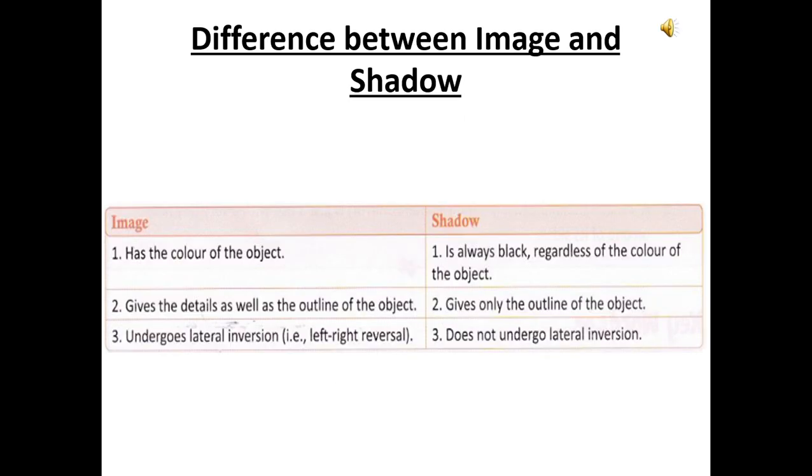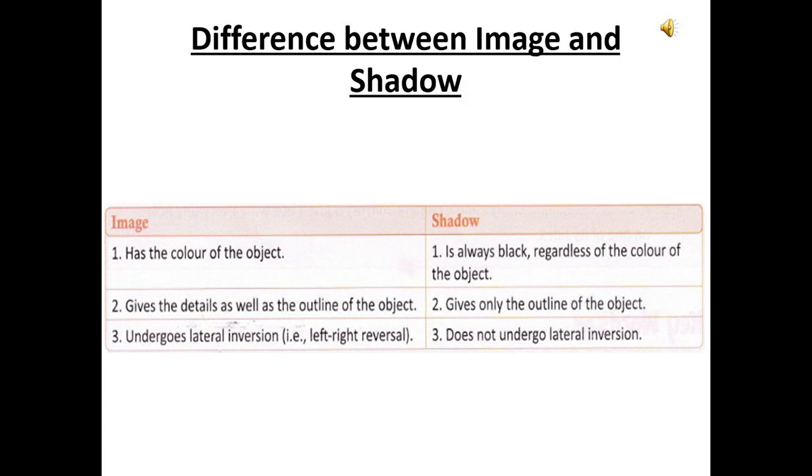Now, next is the difference between image and shadow. What is an image? When you stand in front of a mirror, we see a copy of ourselves in the mirror. That copy is known as the image. And what is a shadow? A shadow is the dark space formed behind an opaque object. Now, what are the differences between image and shadow?